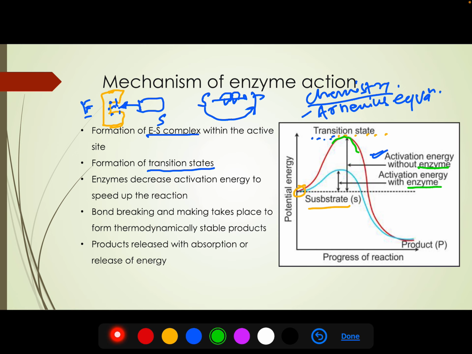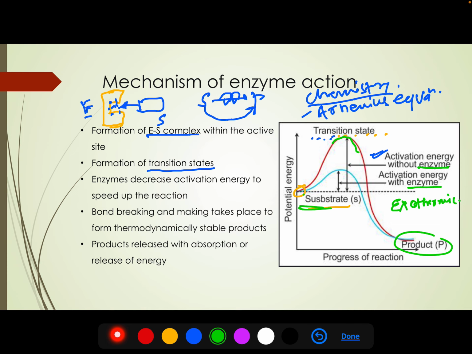Another thing that we can conclude from this graph is whether the reaction will be exergonic or endergonic. So if the difference between the substrate energy level and product potential energy is positive, that means if substrate has high energy compared to the product, then the extra energy will be released and the reaction will be exothermic.